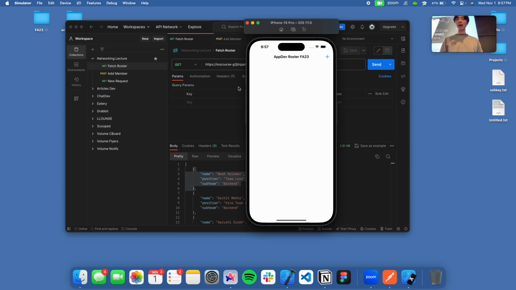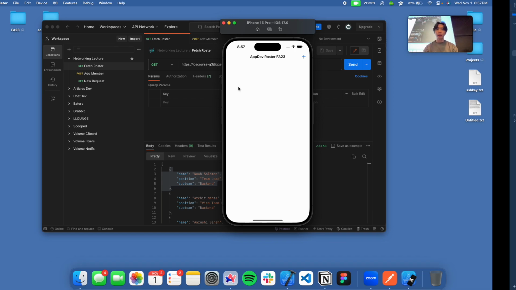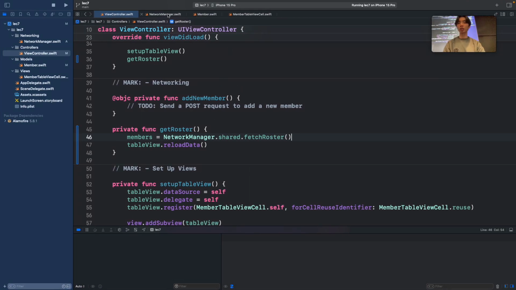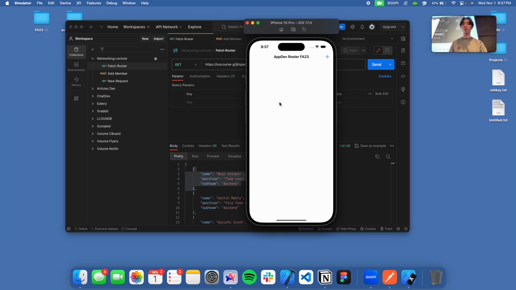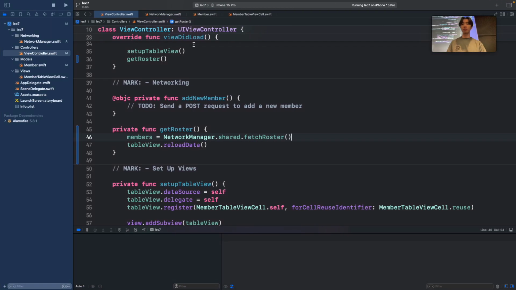So it starts off as empty, and then it stays empty. So it seems like our table view wasn't given the new members that we fetched. All right, so now what's the issue here? So let's try to debug and figure out why we're not fetching any members.